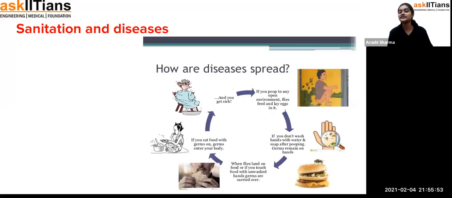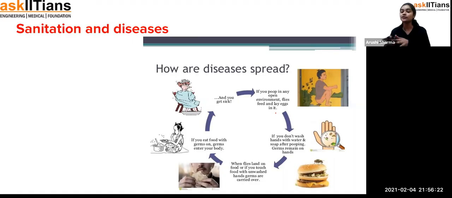For example, you can see here, student, a person who is excreting his waste. The flies are in the environment, and if you are not removing that waste from that area, the flies are going to sit over it. And we don't have any control over the flies. Exactly, so it could be that those flies are carrying impurities, and they can sit over your food also.